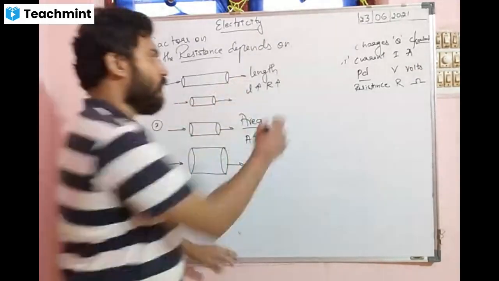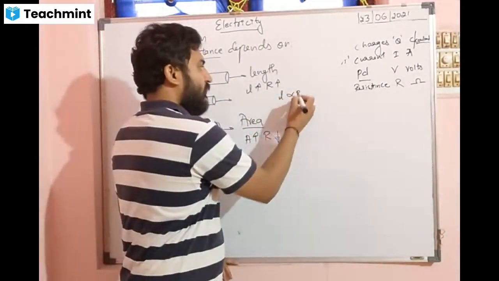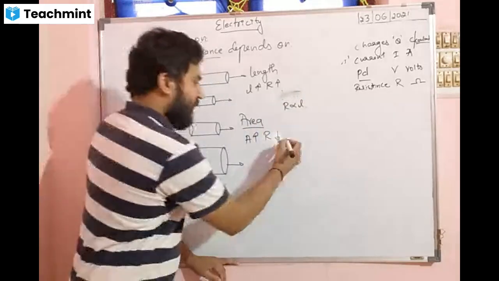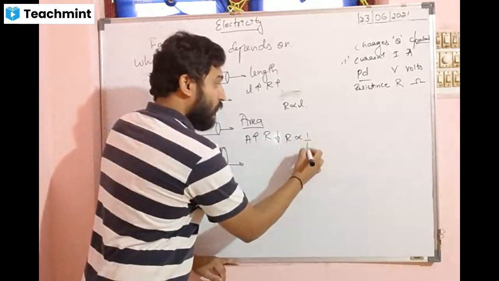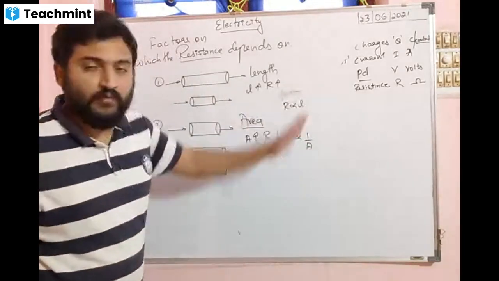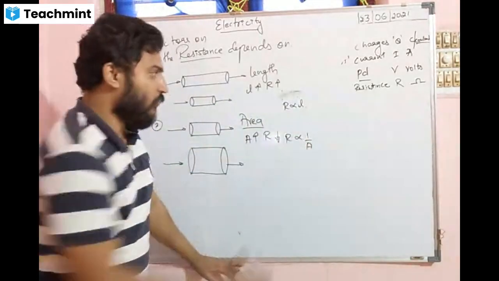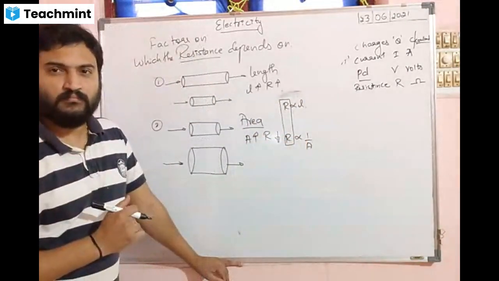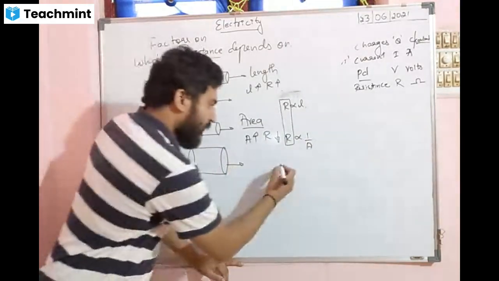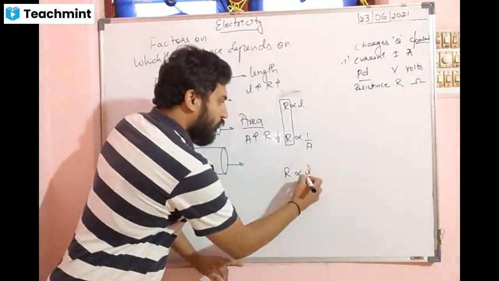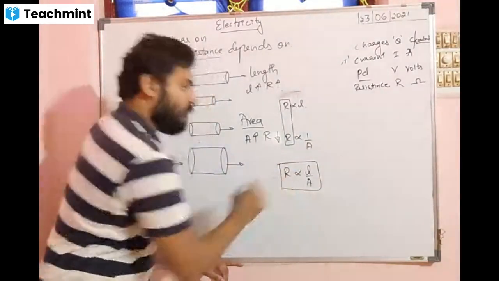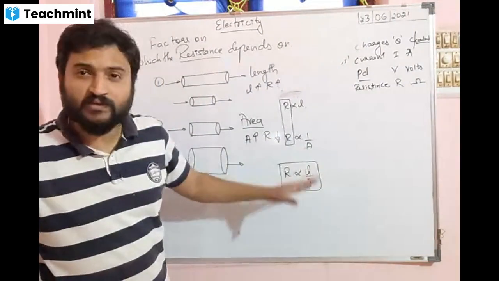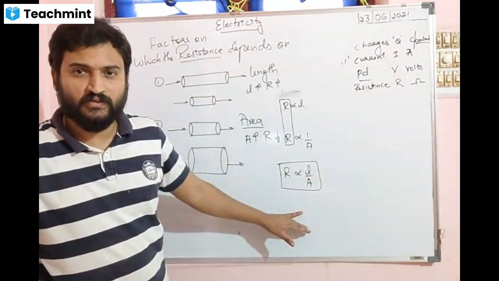So when we talk about these two, resistance is directly proportional to the length. Here resistance is inversely proportional to area. It is called inversely proportional, 1 by. Look at this. Do we have the same LHS? Yes. So we write them as R is proportional to L by A. Resistance is directly proportional to length. Resistance is inversely proportional to the area of cross section.